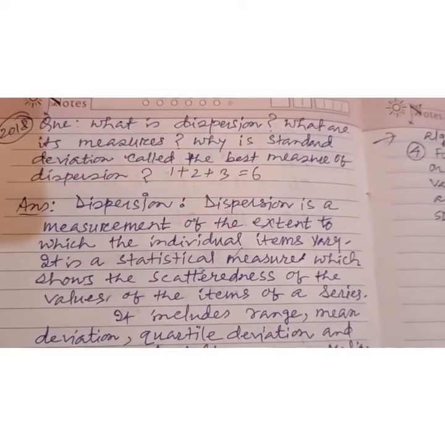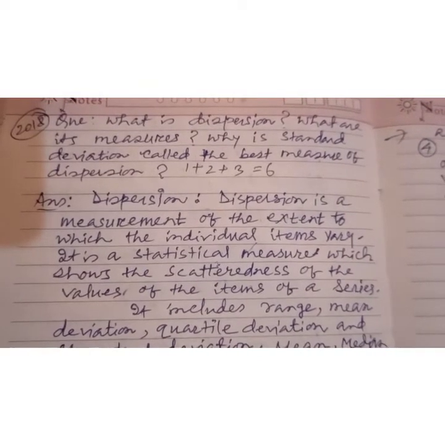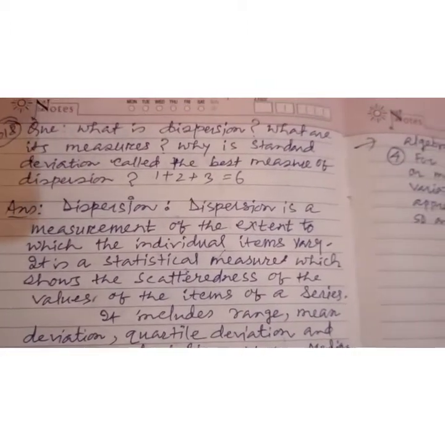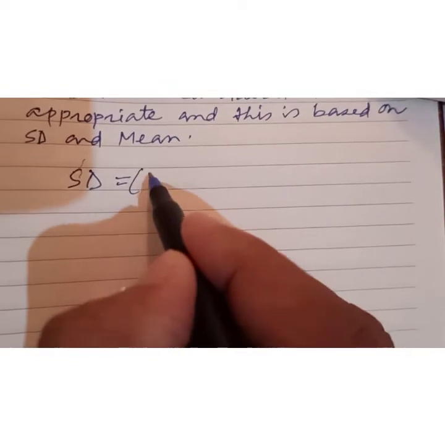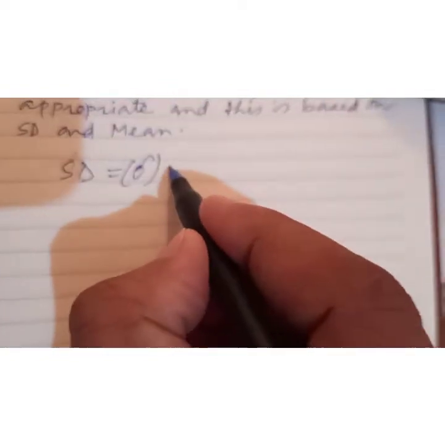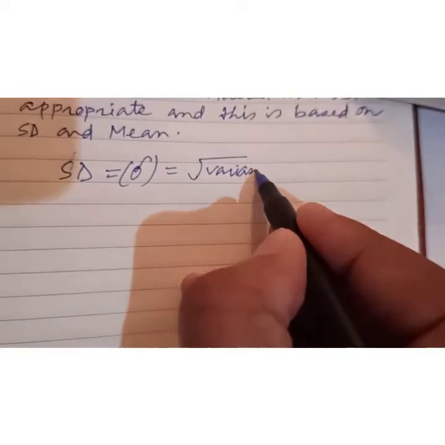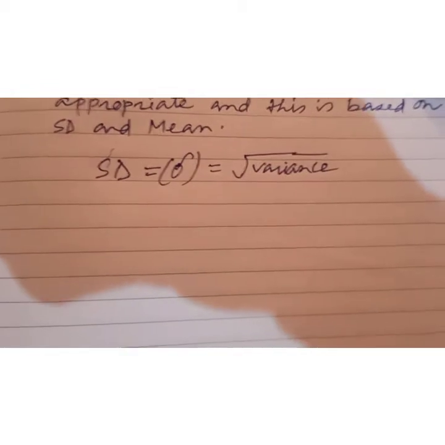Now one question came, that is also 1 mark. Write the relationship between standard deviation and variance. So you write standard deviation, SD. SD means what? Standard deviation. So you can write this: sigma equals root over variance. So this is the relation between standard deviation and variance.